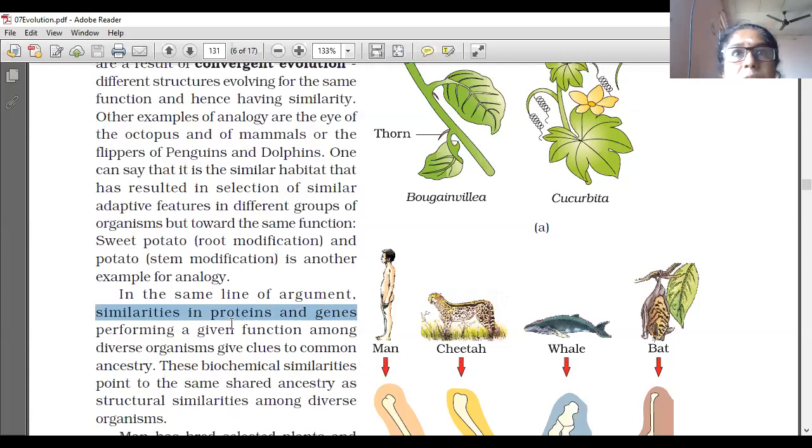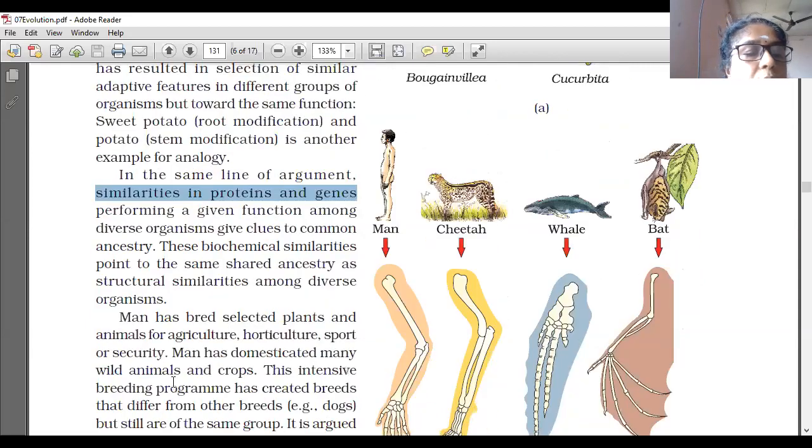So all the organisms containing some similarities in proteins can be included in the same group, and genes also performing a given function among diverse organisms give clues to common ancestry.